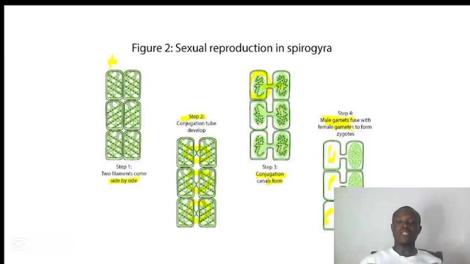After the zygote has formed, the filament will disintegrate, and this zygote here will develop a thick wall in order to form what we call the zygospore. The zygospore is adapted to survive unfavorable environmental conditions. When the environmental conditions are favorable, the zygospores can germinate into a young spirogyra.